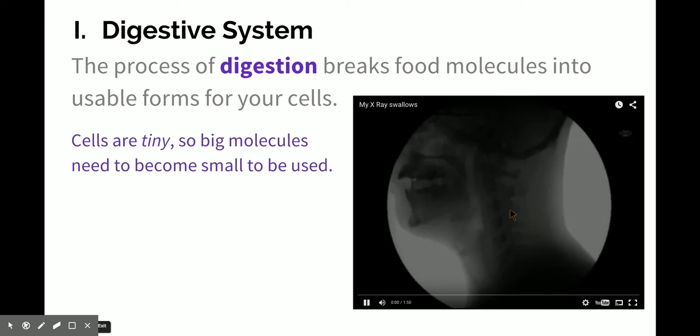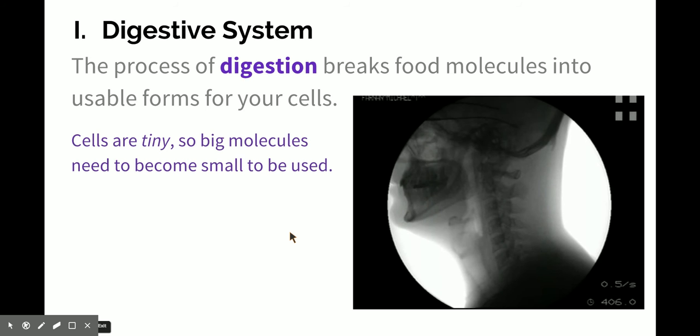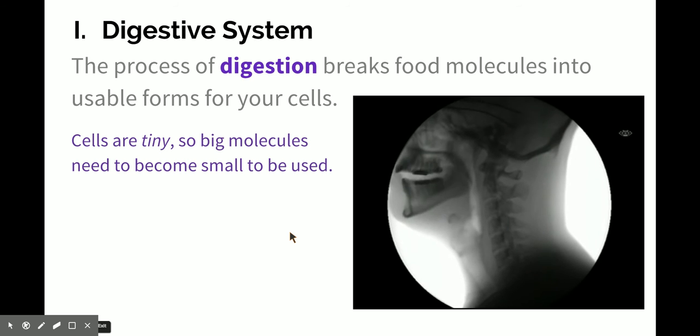So I'm going to play this video because I think it's really awesome. This is an x-ray of someone eating. He's going to start with solid food and then switch to liquid. It's very cool. So the digestive system uses this process known as digestion.